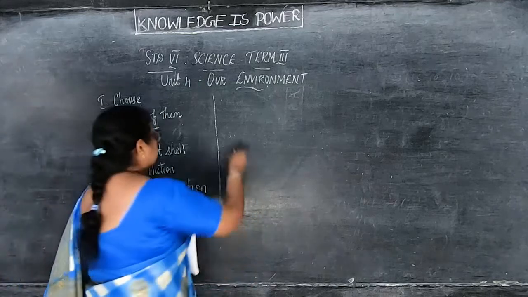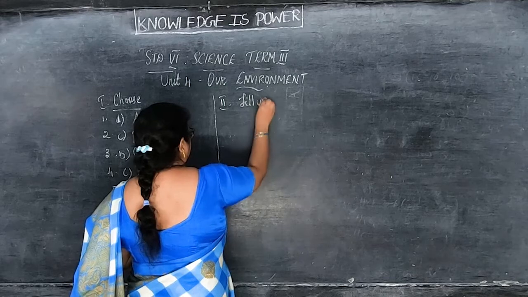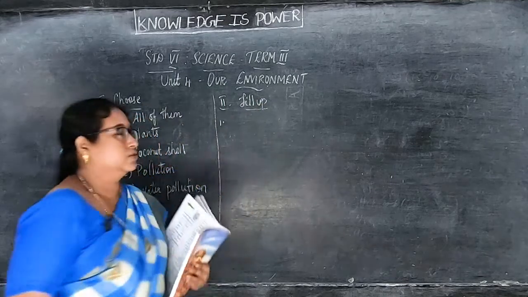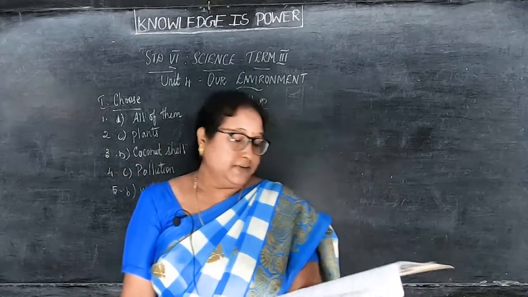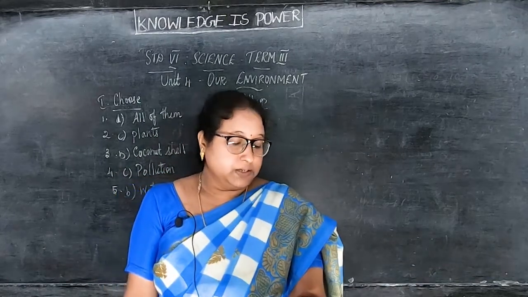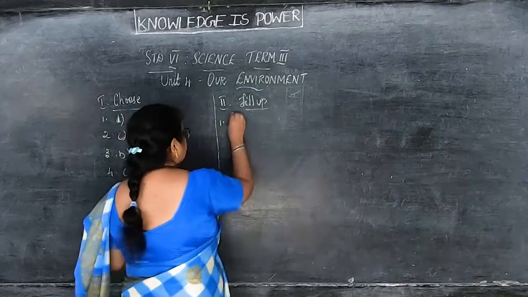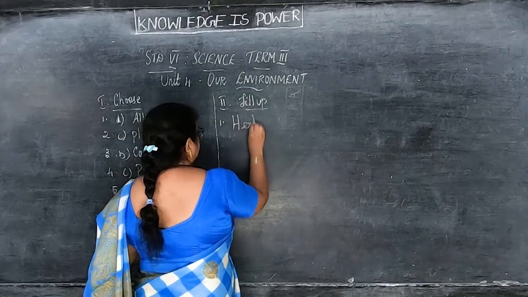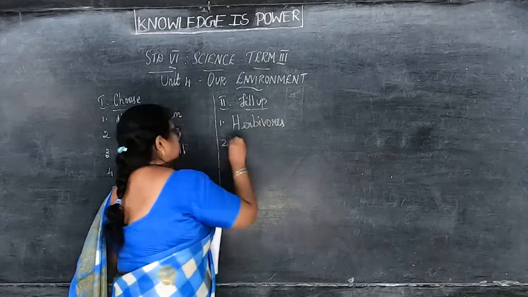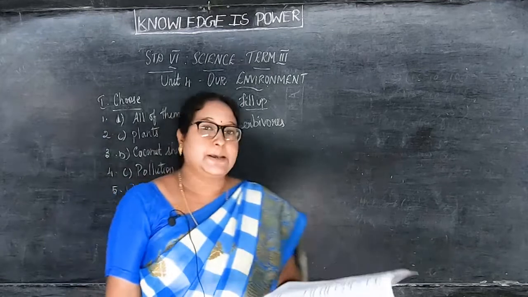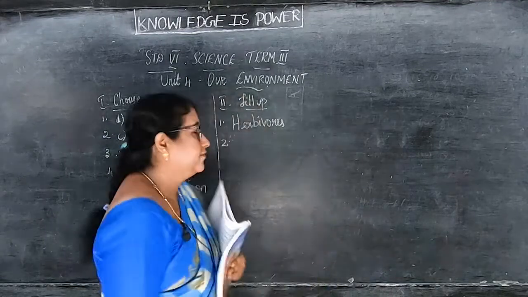Next, we are going to go to the Roman number 2, fill in the blanks. Take down in your book, children. As well as that, you have to write in your classwork also. First, primary consumers that eat plants are called herbivores. What is the answer? Herbivores.